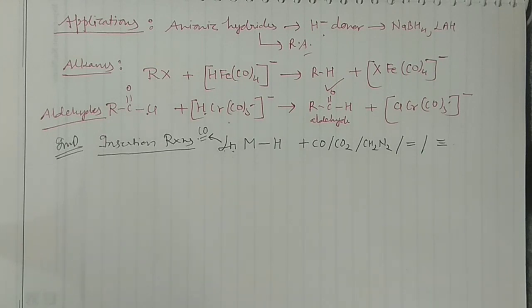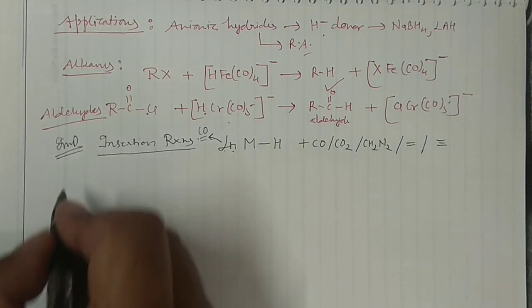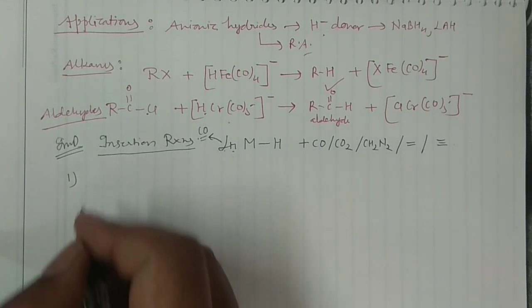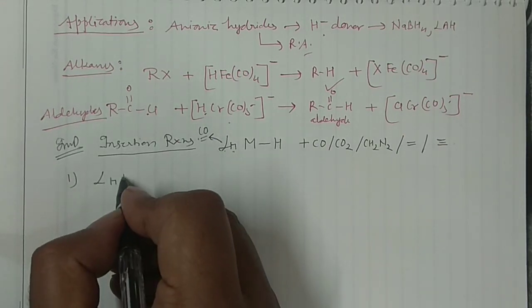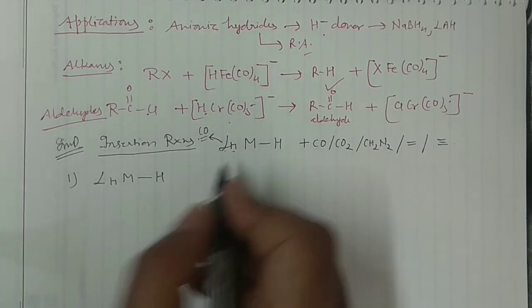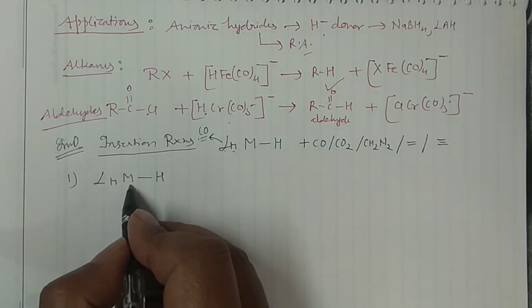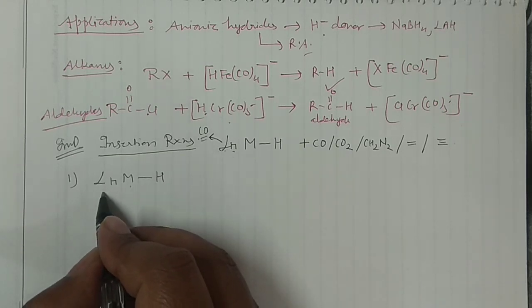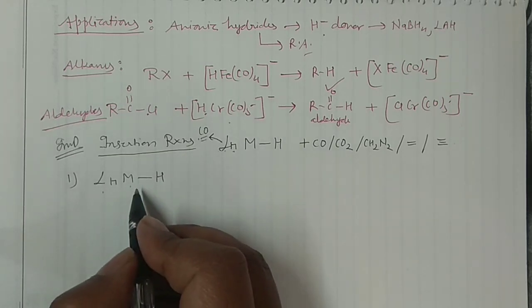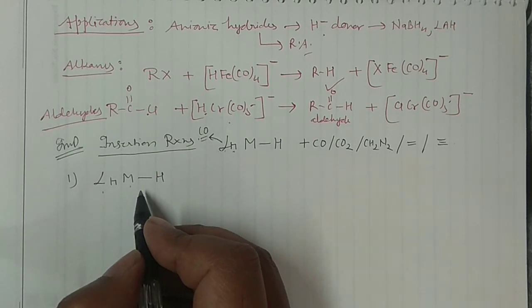Multiple organic compounds, multiple compounds, right? Say for example, I'm writing LnMH. You can replace this with cobalt, with 4 carbonyls, with chromium, with 5 carbonyls, you can do anything, right? Go through your textbook and find what you can do here.